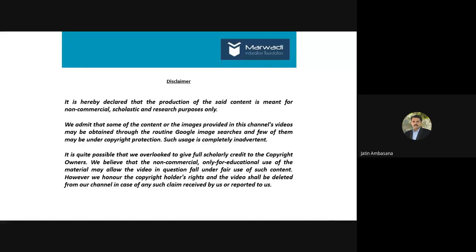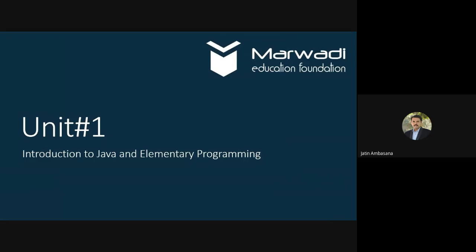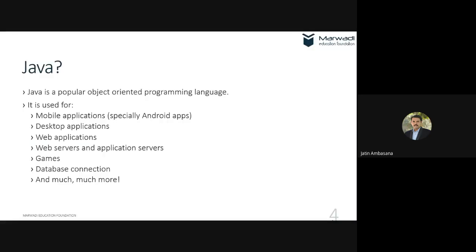Okay, let's start now. So let's start with Unit 1. We have already seen that Java is a popular object-oriented programming language, and it can be used basically for mobile applications and desktop-based applications, especially Android apps. Mostly Android apps are made using Java. Nowadays, Kotlin has also appeared, but still many people prefer using Java to make Android apps.